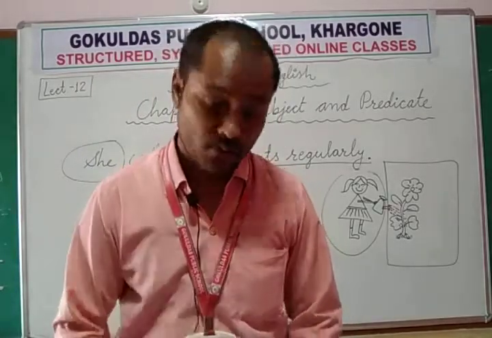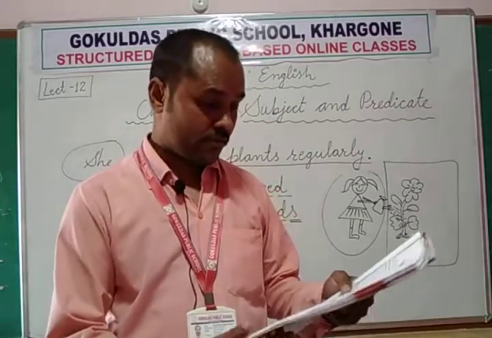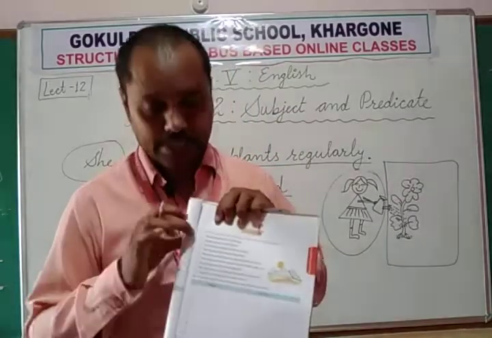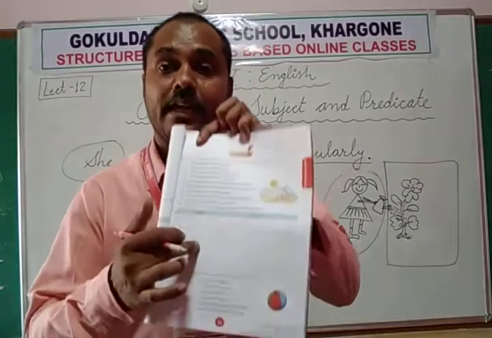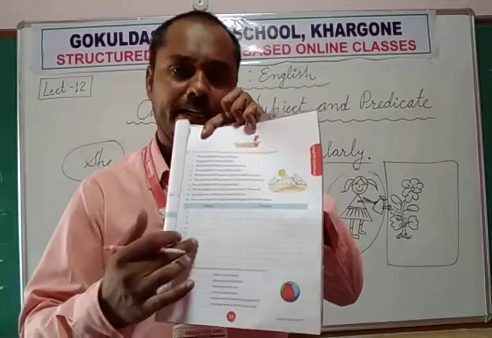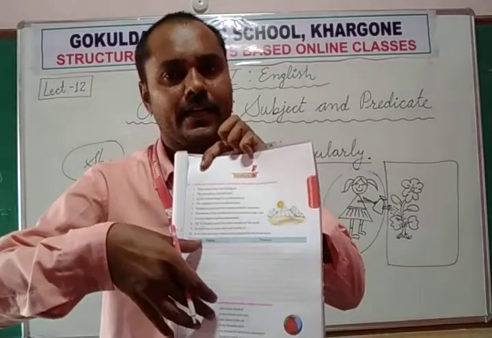But what you need to note down? You need to note down exercise A. Don't write these questions. Directly write this table, the direct answers. Don't write these questions. Directly write the answers.